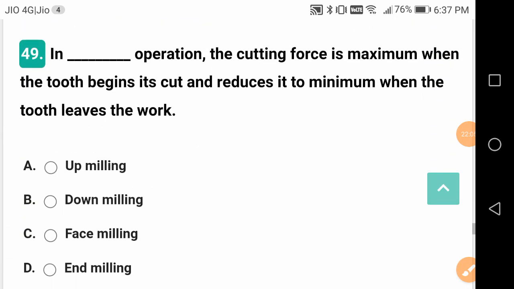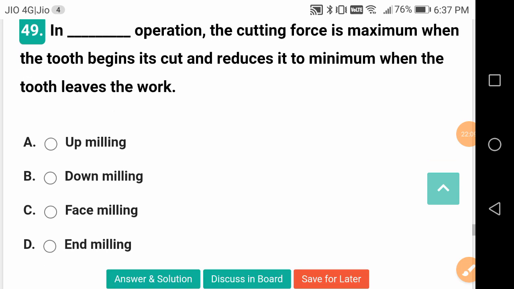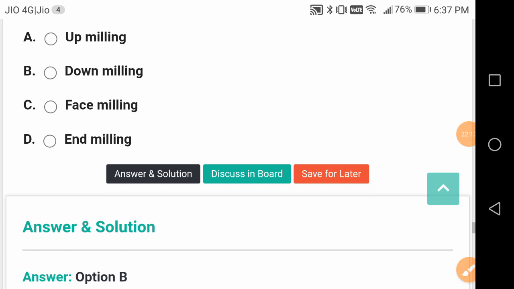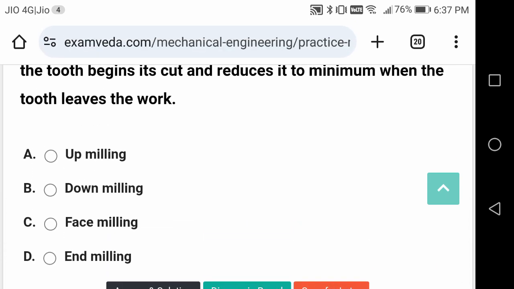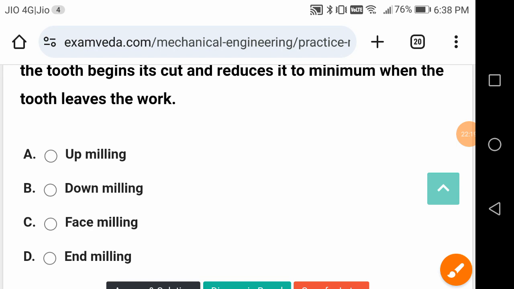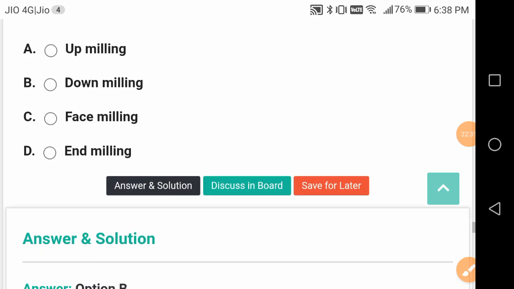In this operation, the cutting force is maximum when the tooth begins its cut and reduces to minimum when the tooth leaves the work. What is this? It is down milling. Once again, there's a basic difference between up milling and down milling. They are given some different names also, friends. So please concentrate on these 2 milling processes. And also, of course, you may refer to face milling and end milling.